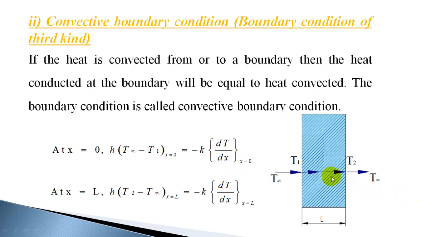A similar equation you can write on the other end: h into (T2 minus T infinity), where T infinity is the temperature of the fluid here and T2 minus T infinity is the temperature difference, is equal to the heat conducted, minus k dT by dx at x equal to L. This is a boundary condition of the third kind, or convective boundary condition. So these are the three boundary conditions usually used in heat transfer problems.